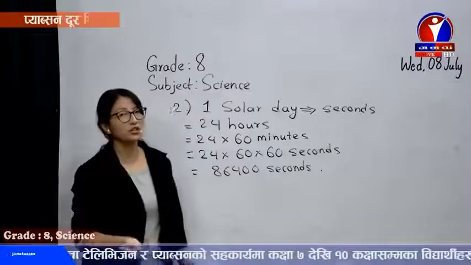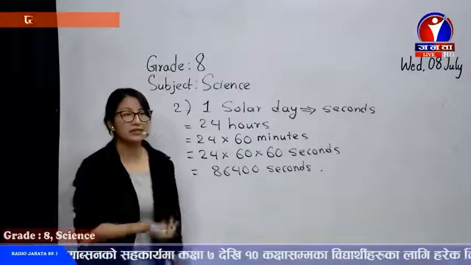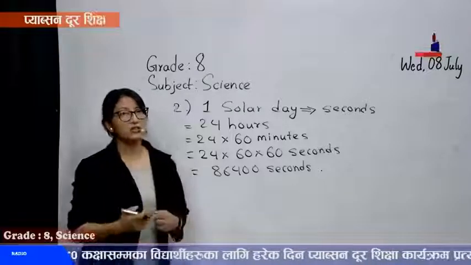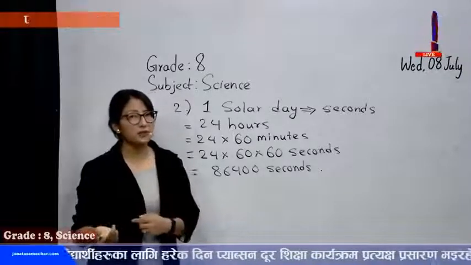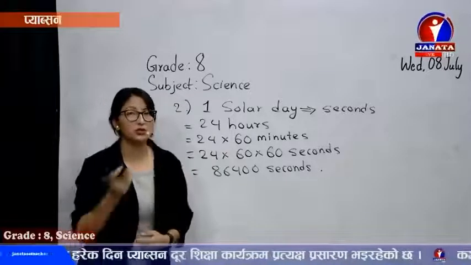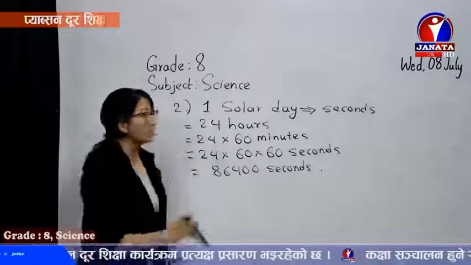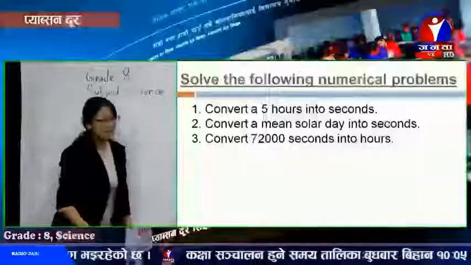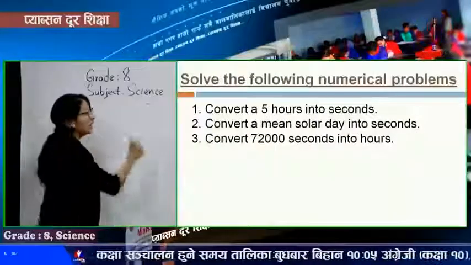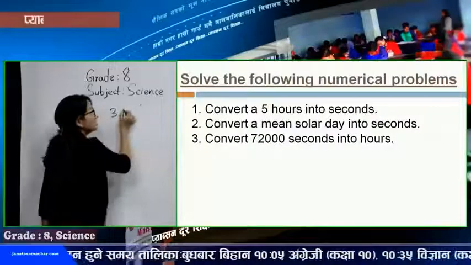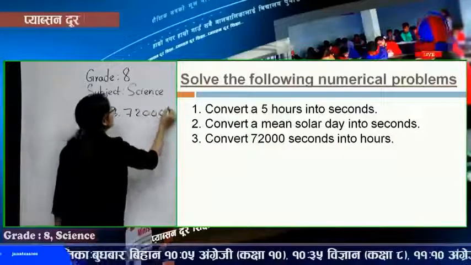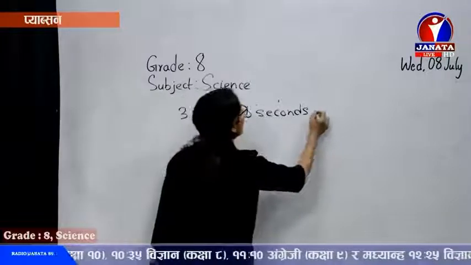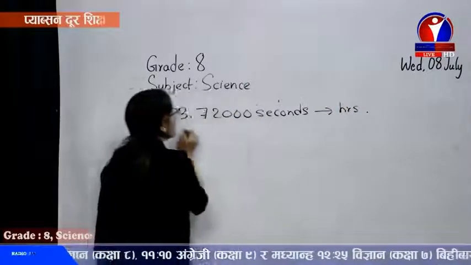So similarly, we can convert the third one also, convert 72,000 seconds into hours. Now if you have to convert into hours, what do you have to do? Like we discussed in previous topics, while converting mass, while converting length, to change from a bigger unit to a smaller unit, we multiply, and to change from a smaller one to a bigger one, we have to divide. Similarly, for the third one, convert 72,000 seconds into hours. Then what do we do?